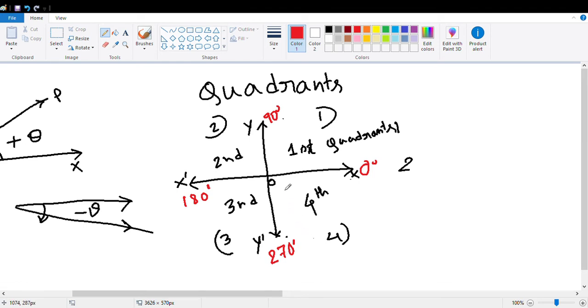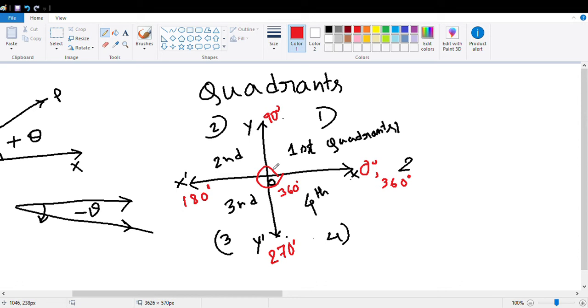In the fourth quadrant, from 270 degree to 360 degree. So in total 360 degree. Quadrant is important in trigonometry because you will see in the later section that the value of some ratios, which we will discuss later, varies from quadrant to quadrant.